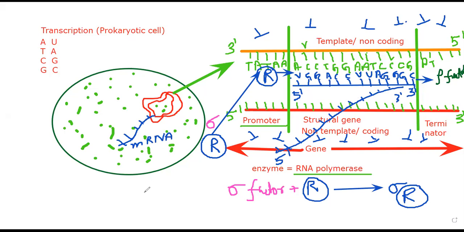The process is exactly the same. For the prokaryotic cell, the mRNA, tRNA, rRNA making process is exactly the same as what I explained. Generalized process. Now say I made mRNA. Okay, mRNA is being generated. Now rRNA is also being generated from the DNA template strand using RNA polymerase enzyme with sigma and rho factor. And finally, all this RNA will come out freely. And collaboratively, all three RNAs will do another process which is called translation, protein synthesis.